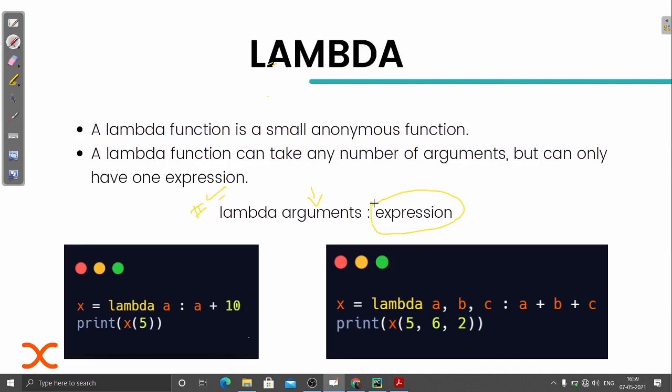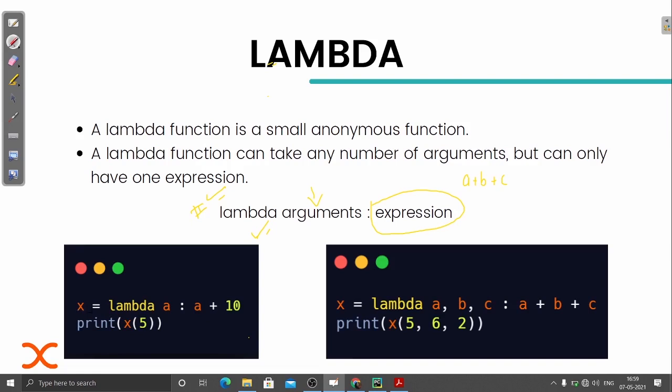In the last code, the pi r square one, we had many expressions. But in the case of a simple linear expression, like a plus b plus c, that I want to return, you can go for lambda, because this is very simple, and in one line it saves a lot of space.